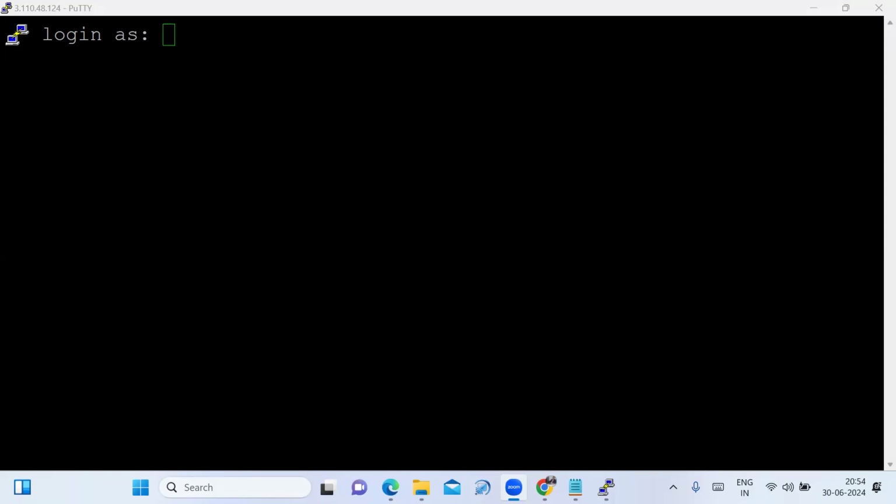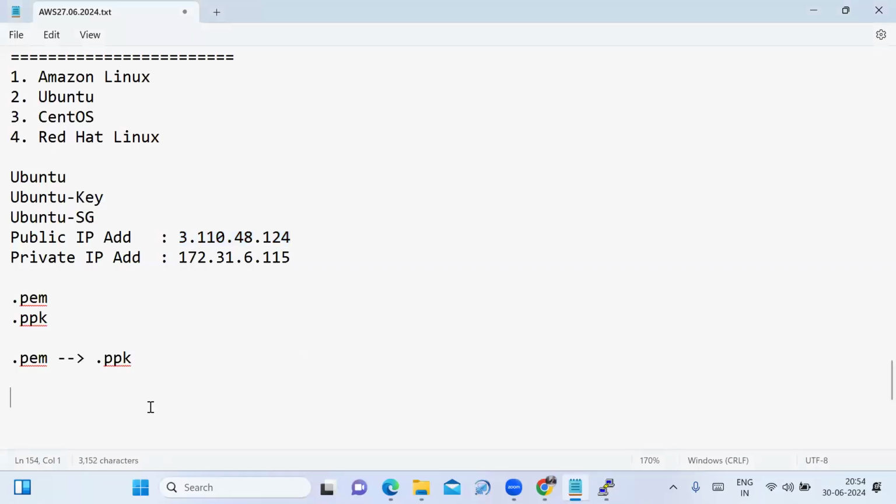The normal user, by default, it is providing Ubuntu. Ubuntu is the normal username. For Amazon Linux, the normal username is ec2-user. I'll tell you the Linux commands, just wait. Fine. Now you log in as. See, in the earlier session, I launched and connected to Amazon Linux, so I gave the login as ec2-user. This time I launched and connected to the Ubuntu server, so I have to give the login as Ubuntu.